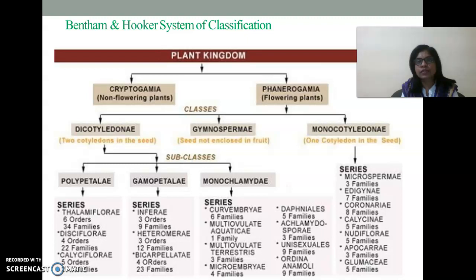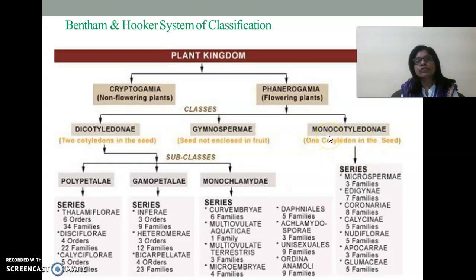Whereas phanerogams are the sub-kingdom in which all the plants bear flowers and seeds. Phanerogams are further classified into two divisions, gymnosperms and angiosperms. In gymnosperms, all the plants bear flowers, not fruits, but naked seeds. It means the seed coat and fruit wall are fused together, so the fruit is invisible, and the seeds are visible and grown on the plant. Such naked seed-bearing plants he categorized into the division gymnosperms.